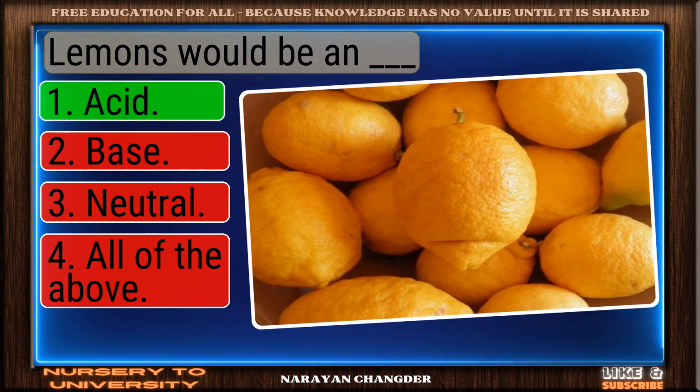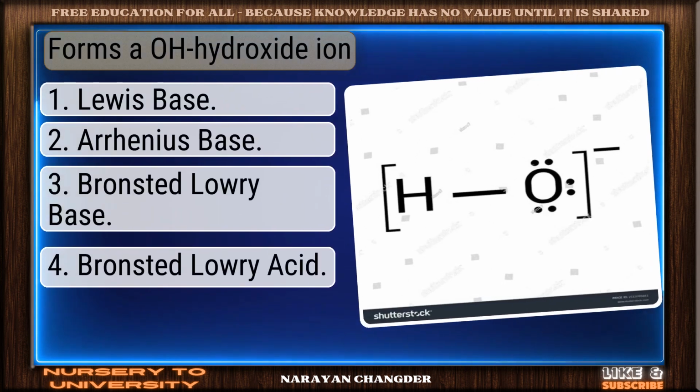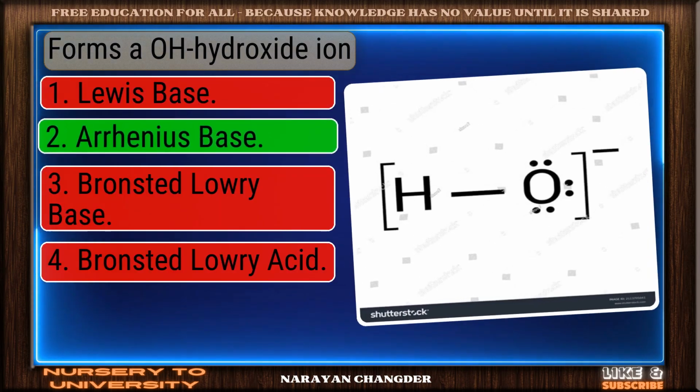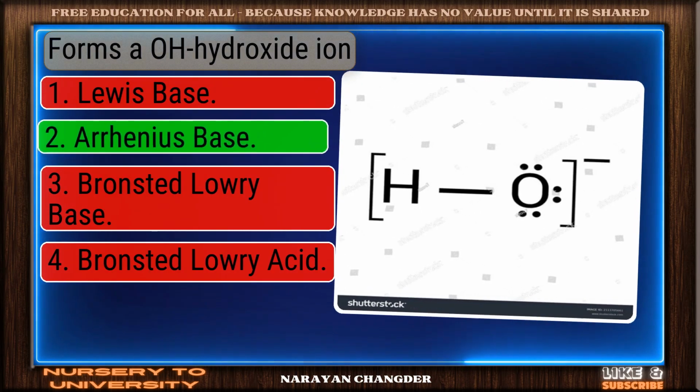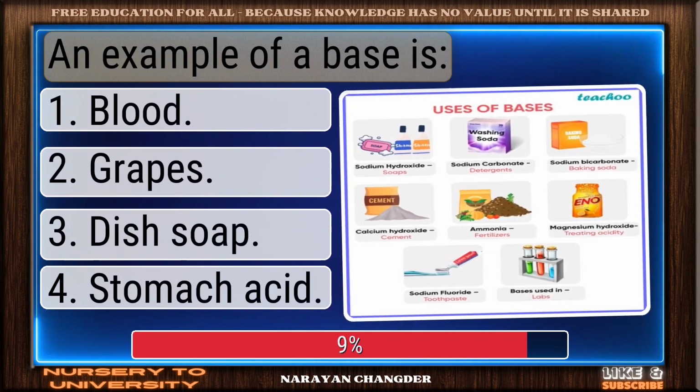Sharp thinking. Acid is the right choice. Forms a hydroxide ion. Correct response. Arrhenius base is the most accurate answer. An example of a base is.